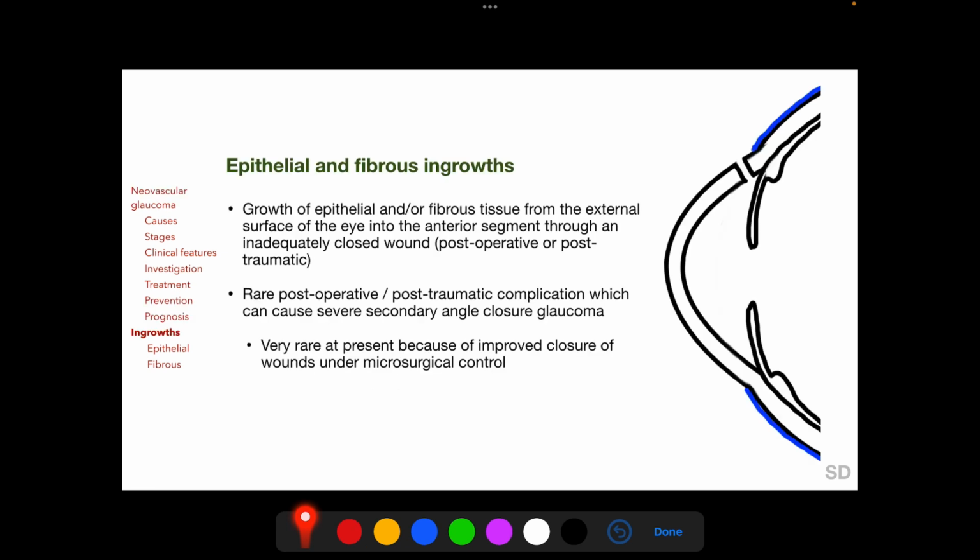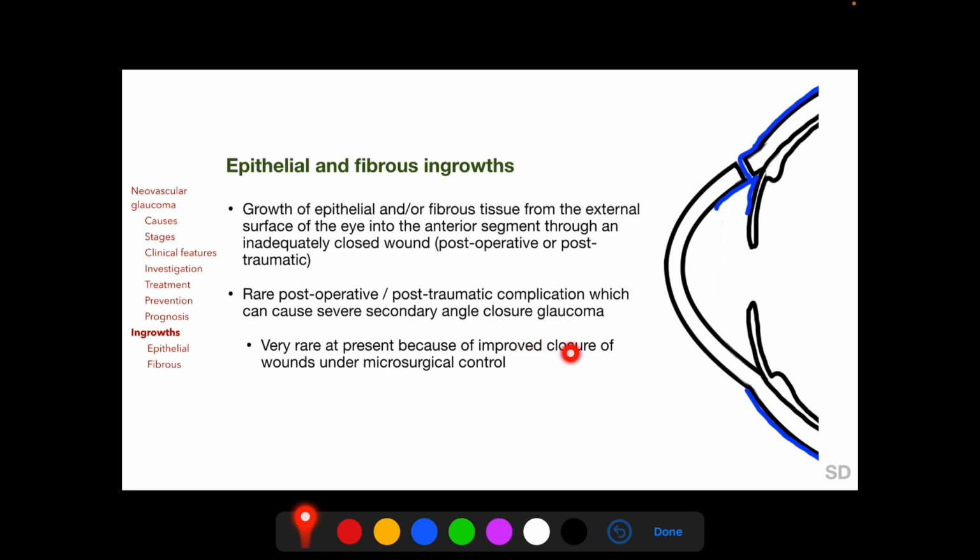The other entity which causes secondary angle closure glaucoma by a predominantly anterior pulling mechanism is epithelial and fibrous ingrowth. Following surgery or trauma, when there is an inadequately closed wound, epithelial or fibrous tissue from the external surface of the eye or from the limbal or corneal stroma can gain entry into the anterior segment through this inadequately closed wound. And then this membrane goes over the corneal endothelium, the angle, and the anterior iris surface, contracts, and ultimately leads to secondary angle closure glaucoma by an anterior pulling mechanism.